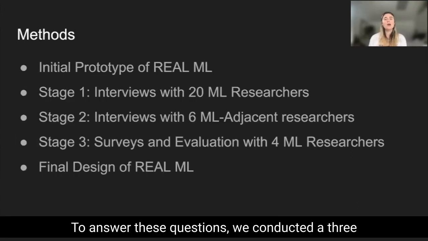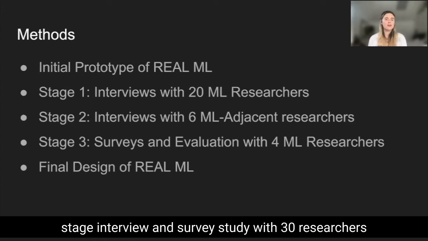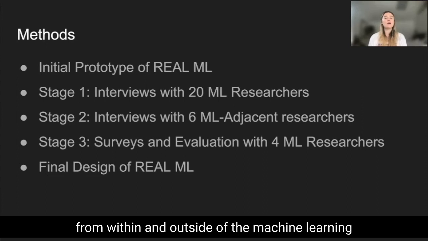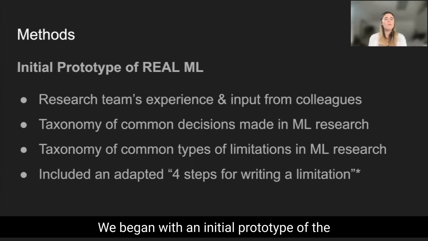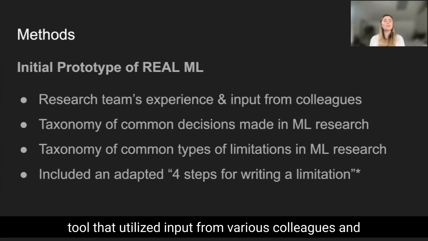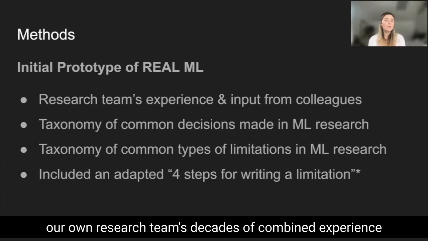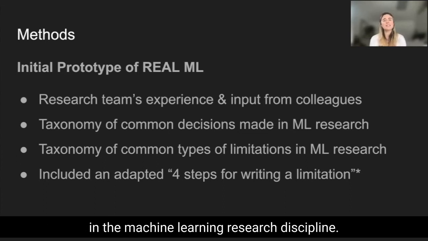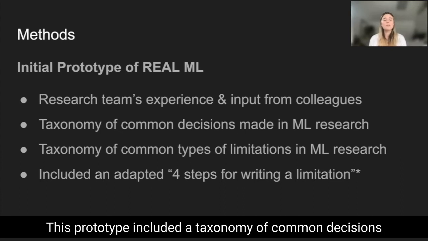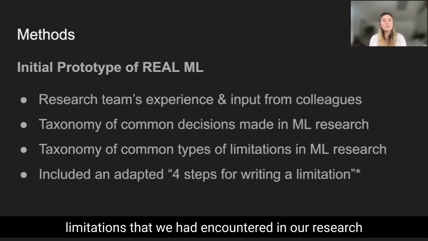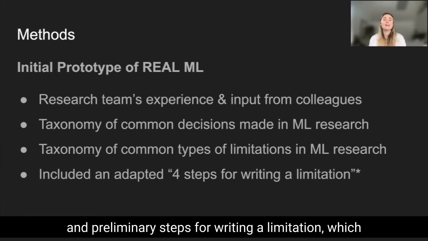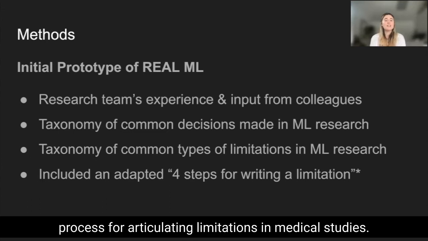To answer these questions, we conducted a 3-stage interview and survey study with 30 researchers from within and outside of the machine learning discipline to iteratively design Real ML. We began with an initial prototype of the tool that utilized input from various colleagues and our own research team's decades of combined experience in the machine learning research discipline. This prototype included a taxonomy of common decisions researchers make that lead to limitations, types of limitations that we had encountered in our research, and preliminary steps for writing a limitation, which was adapted from Ross and Zaidi's 4-step process for articulating limitations in medical studies.